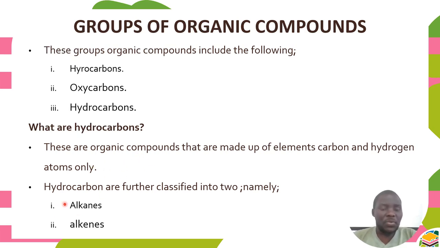Hydrocarbons can be further classified into two: we have alkanes and alkenes. These are the only members of hydrocarbons, so when we're talking about hydrocarbons, we'll only be focusing on alkanes and alkenes.